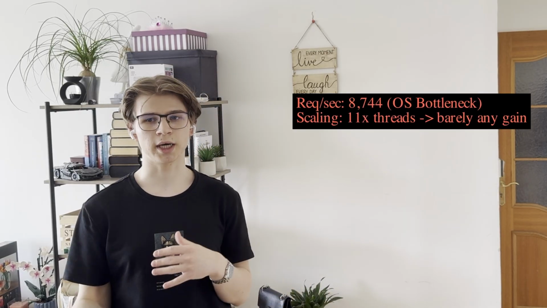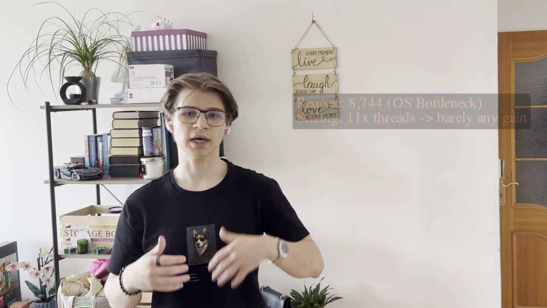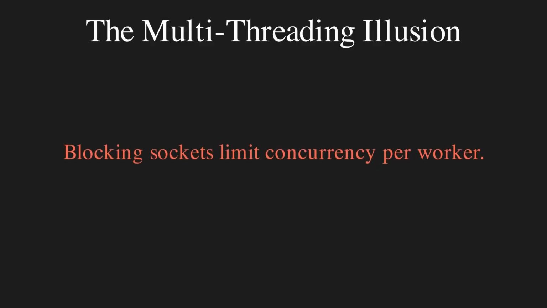But in the end, when I ran the stress test with heavy payloads, the throughput barely moved. Why? Because our sockets were still blocking. Even with multiple threads, each thread was entirely held hostage by one connection at a time. If a client was slow, the CPU core just sat there sleeping. To hit the 60K, I had to tear this down and start over with a non-blocking architecture.